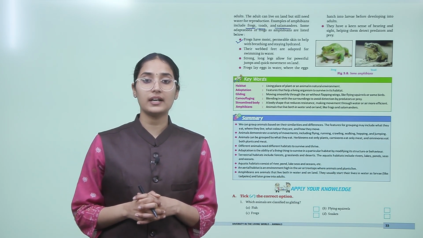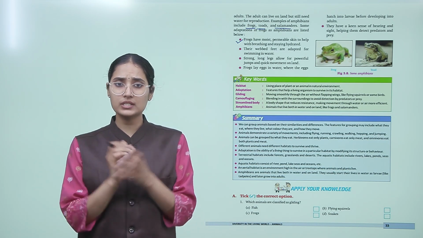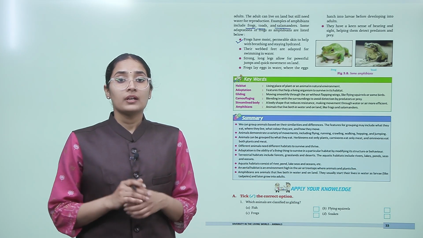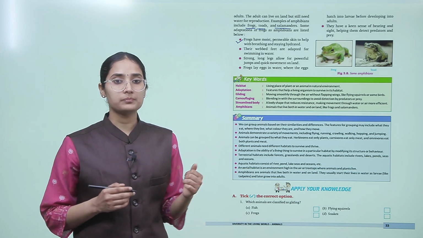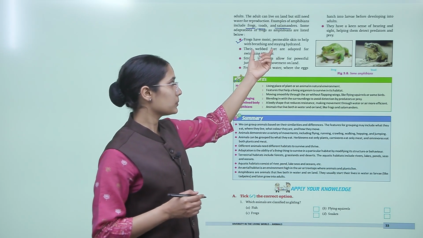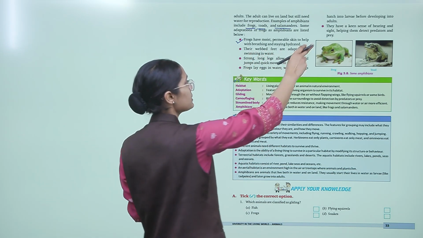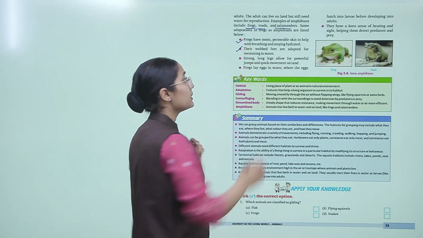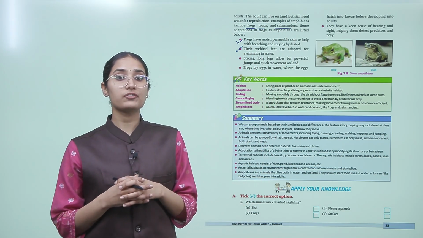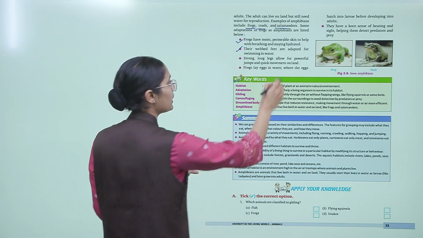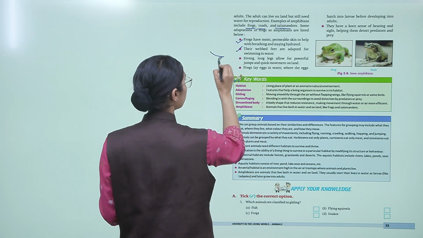So, these are some adaptations. Frogs have moist, permeable skin to help with breathing and staying hydrated, right. They have very slimy, moist skin that can help them breathe, okay. They breathe through their skin, and this skin also keeps them hydrated. Their webbed feet are adapted for swimming in water, just like a duck, they have webbed feet, okay.